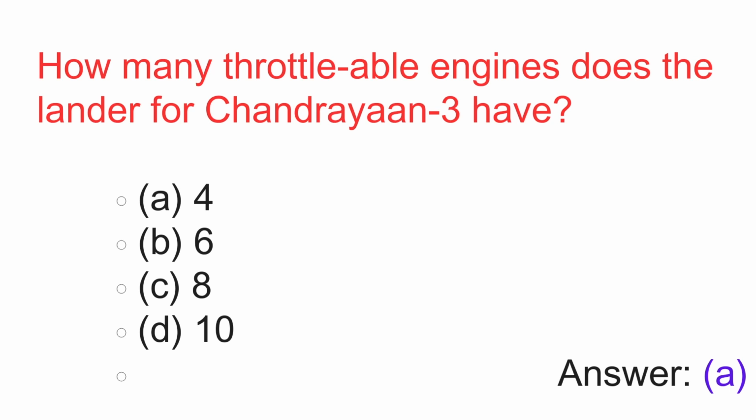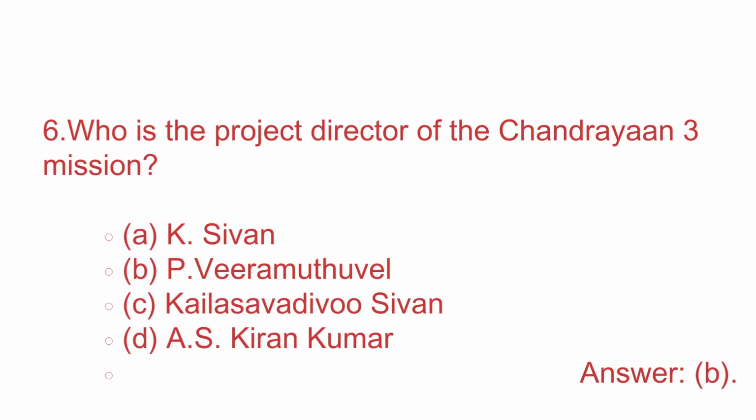How many throttle-able engines does the lander for Chandrayaan 3 have? A. 4, B. 6, C. 8, D. 10. Answer is A. 4. There are 4 throttle-able engines Chandrayaan 3 has.